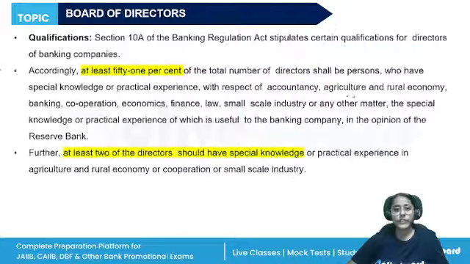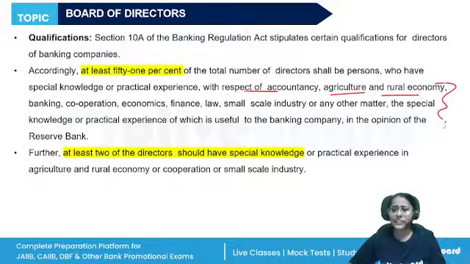What else do we have? Then the board of directors qualification: at least 51% of the total number of directors should have special knowledge with respect to accountancy, agriculture, rural economy. This is obvious, but we will remember at least 51%.